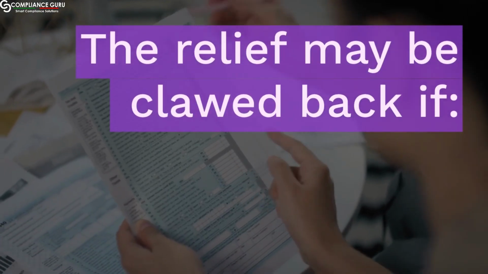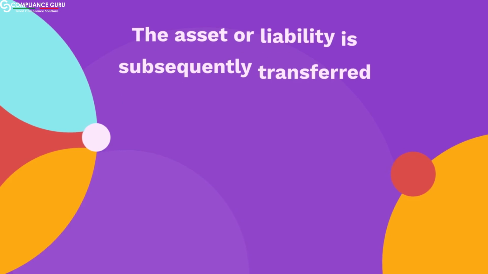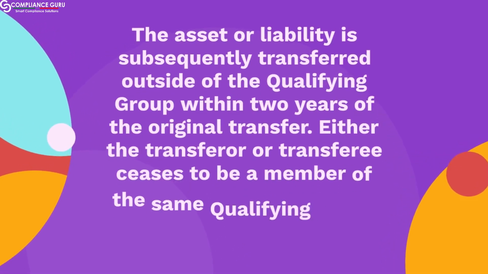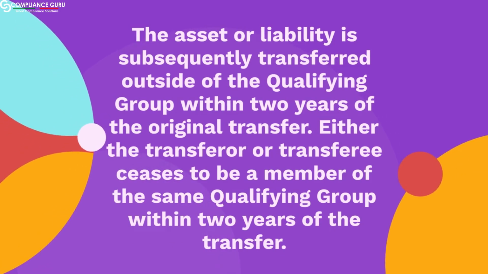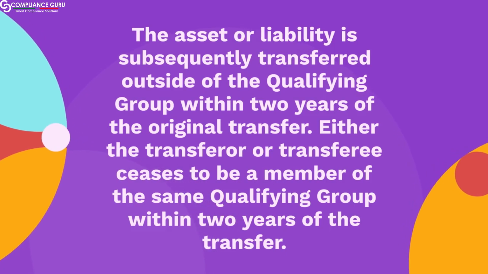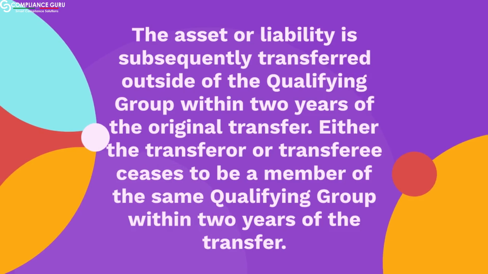The relief may be clawed back if the asset or liability is subsequently transferred outside of the qualifying group within 2 years of the original transfer, or if either the transferor or transferee ceases to be a member of the same qualifying group within 2 years of the transfer.